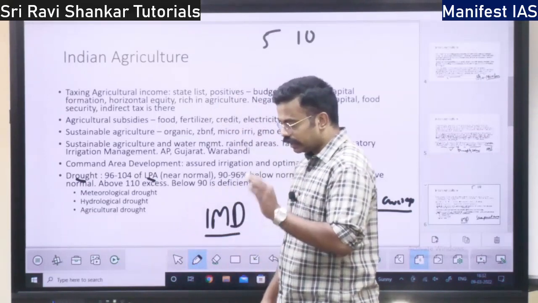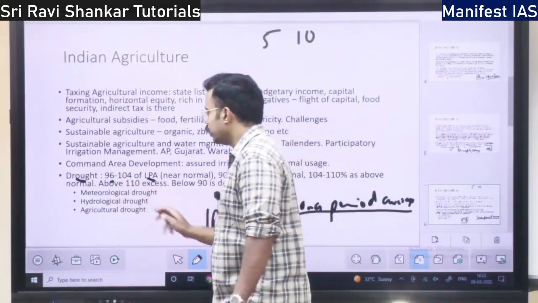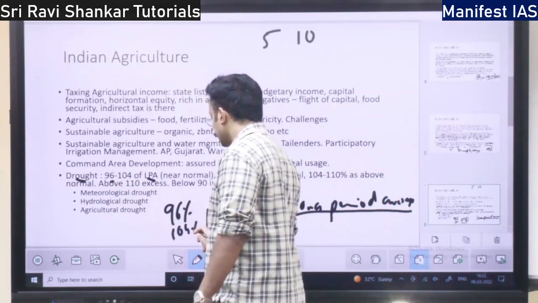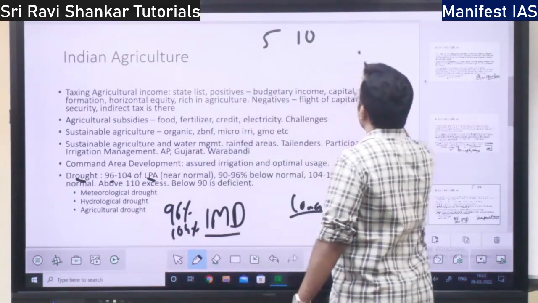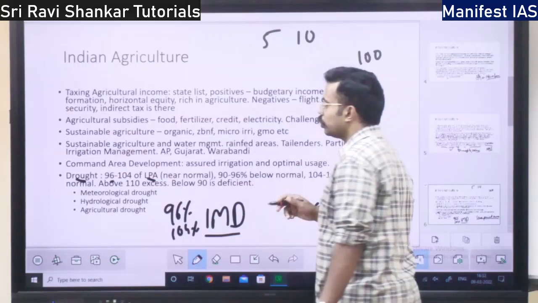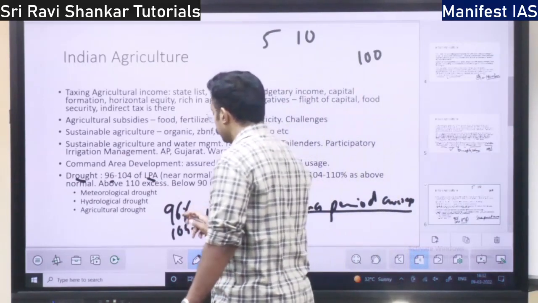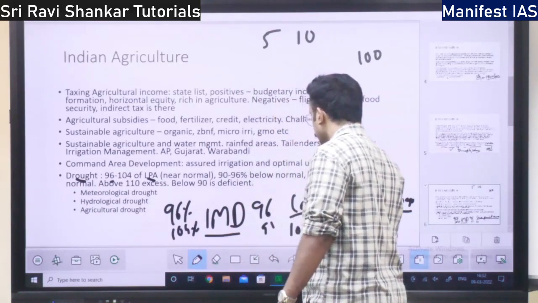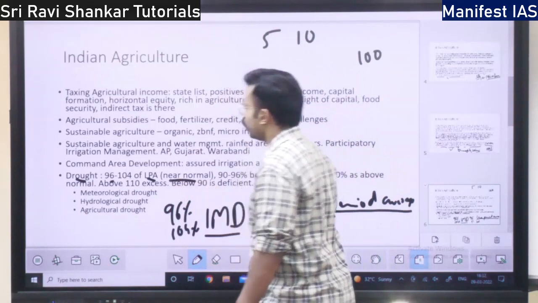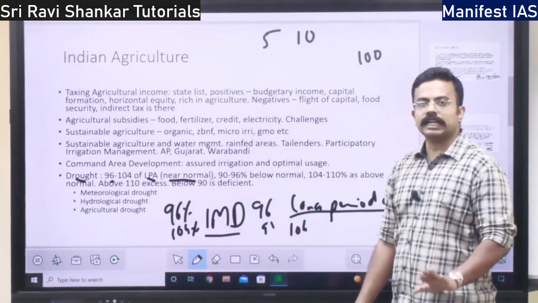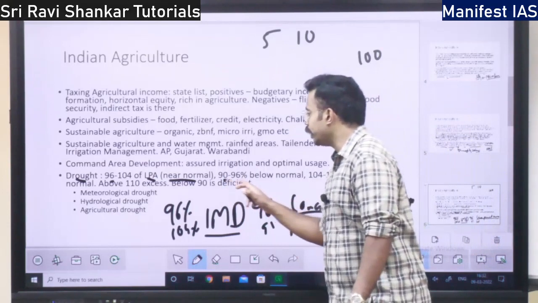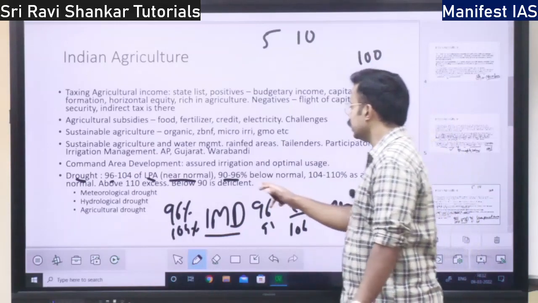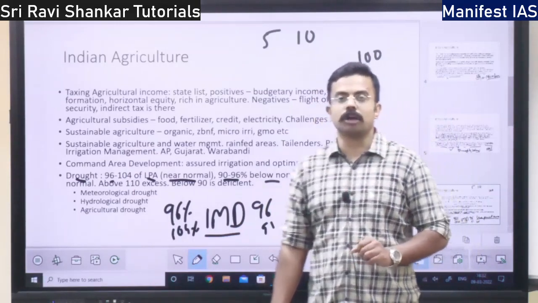So if the rainfall this particular year is between 96% of the long period average to 104%, let's say the long period average is 100 liters, so if the rainfall this year is 96 liters or 97 or up to 104 liters, then the rainfall that year is called near normal. If it is between 90% to 96%, then it is called below normal rainfall.